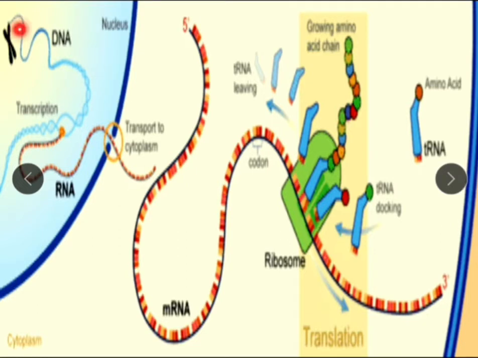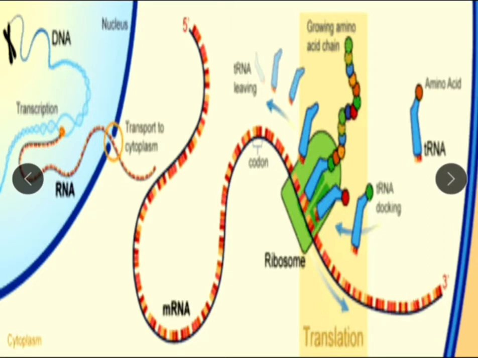See here, this is nucleus and this is cytoplasm. In nucleus, from DNA, mRNA molecule is synthesized. This is called transcription. Means the message of this DNA is copied by this mRNA, and that message is about protein synthesis, and it is in the form of codons. See here, codon: 3 nitrogen bases form 1 codon, and this is actually a genetic code.